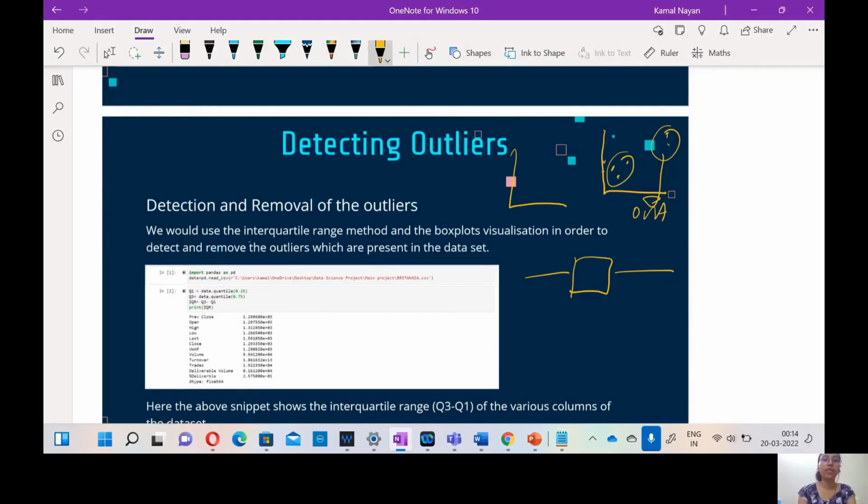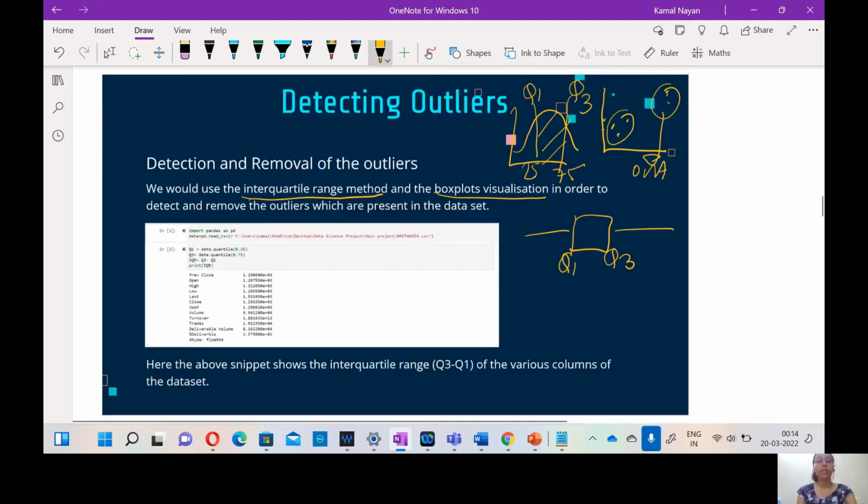And we will use the interquartile range method and the box plot visualization in order to detect and remove the outliers which are present in the dataset. The interquartile range method is simply the data between the 25% and the 75% of the data, and this area is called the interquartile range. The 25% is called Q1 and the 75% is called Q3. Box plot visualization simply helps us to see the distribution of the data. This point is called Q1 and this point is called Q3.